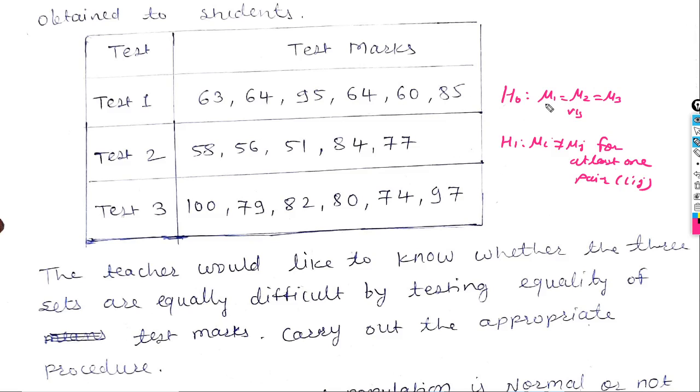If averages are equal, then we can say average marks are equal, then we can say the three sets of question papers are equally difficult. If averages are not equal, this means H0 is rejected. If H0 is rejected and H1 is accepted, this means these three question papers are not equally difficult. So like this we can draw the conclusion.